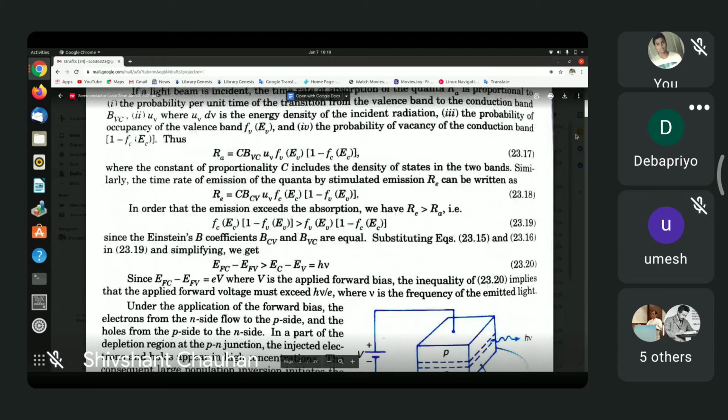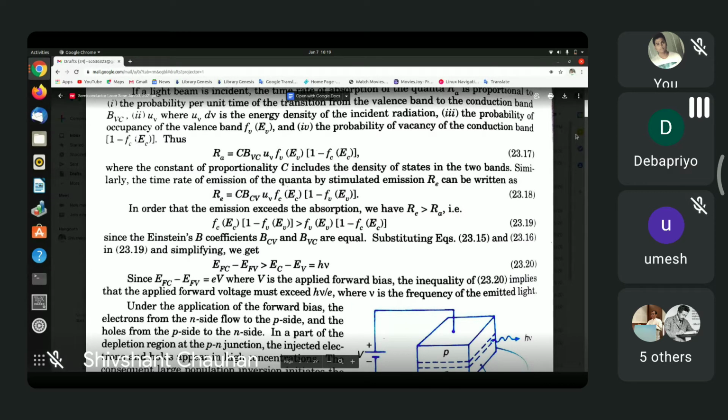Now, so we are trying to find out the rate of transition from the upper level to the lower level, and this rate is given by equation 23.18, that is written as R_e. On the other hand, the transition rate from the lower to the upper level is written R small a, absorption.